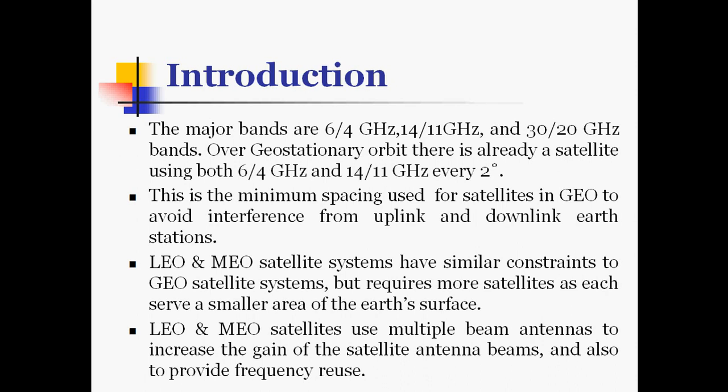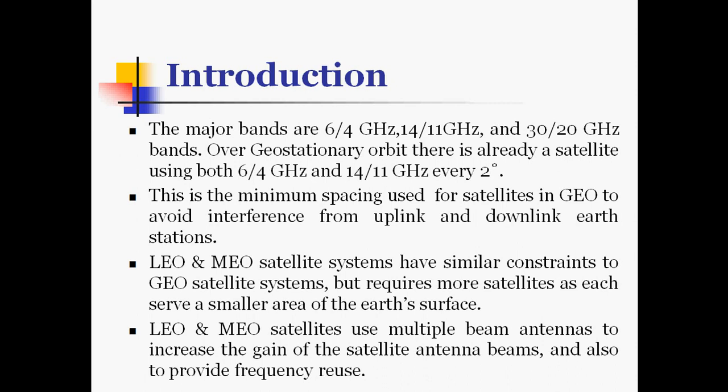LEO and MEO satellite systems have similar constraints to GEO satellite systems, but they require more satellites as each serves a smaller area of the earth's surface. As we know, the LEO satellites are very near to the earth's surface, and the antennas will occupy only a small portion of the surface area, so the number of satellites required will be more here.